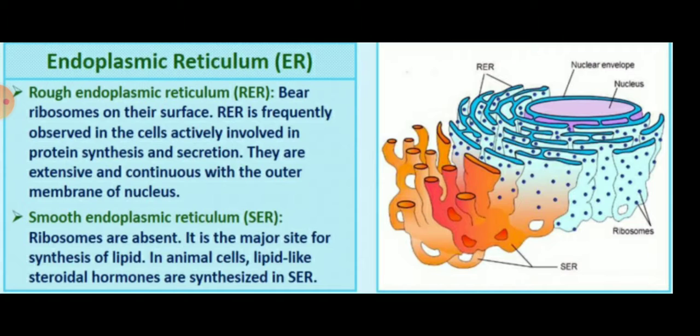They are mainly extensive and continuous with the outer membrane of the nucleus. But the smooth ER, which is called the SER, has no ribosomes. It is a major site for the synthesis of lipids. In animal cells, lipid-like steroidal hormones are synthesized in the SER.